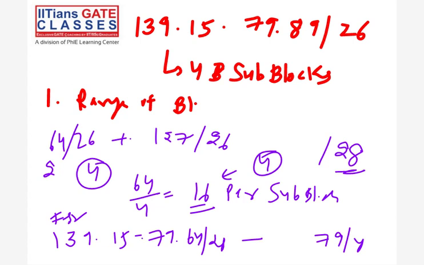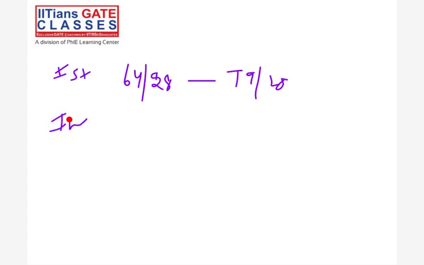And what about the second? The second starts from the next IP, 80/28 to 95. Okay, these are the 16. Now the third is 96/28 to 111. And the fourth one, 112/28 to 127, which is the last IP. This is how we are dividing our own block into 4 sub-blocks. Guys, say yes or no.